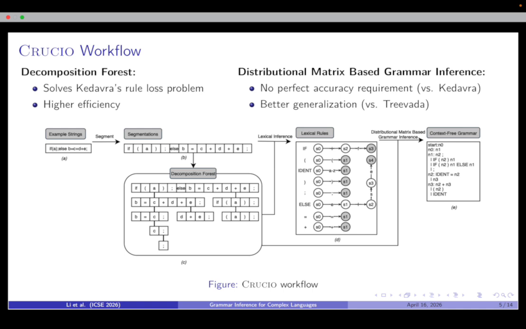A decomposition forest is used to search short examples that satisfy given conditions. It solves Kedavra's rule loss problem and improves speed. Distributional matrix-based grammar inference ensures high accuracy while generalizing well.